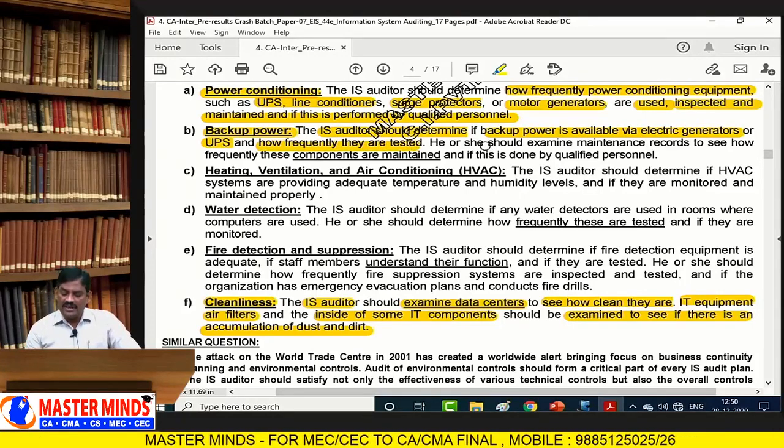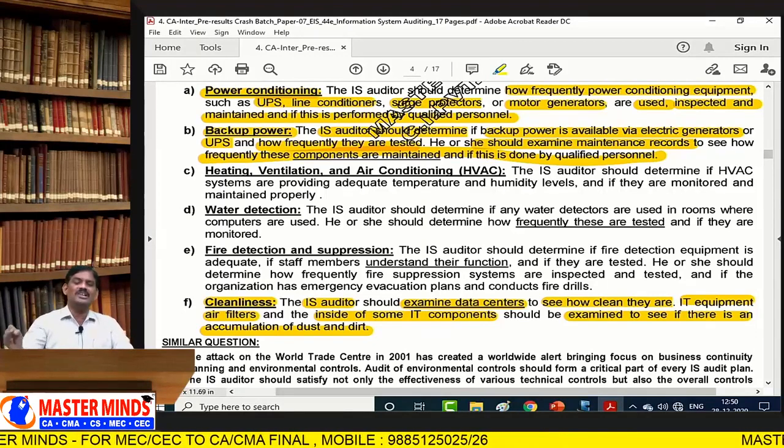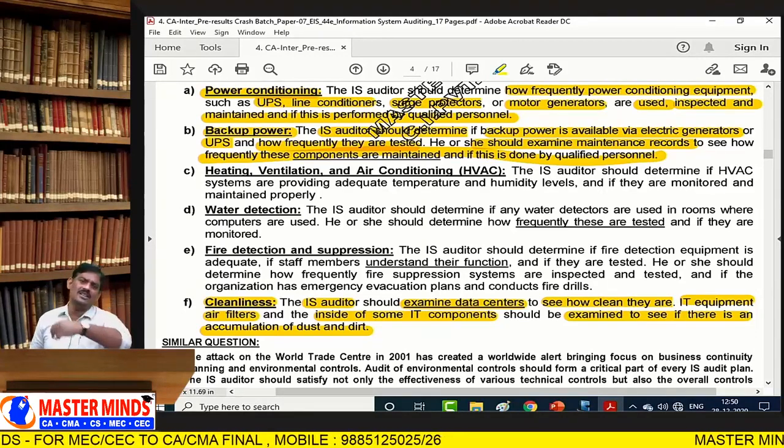they are tested. They should examine the maintenance record to see how frequently these components are maintained, and whether it is done by qualified personnel. That is the common point in all the cases.